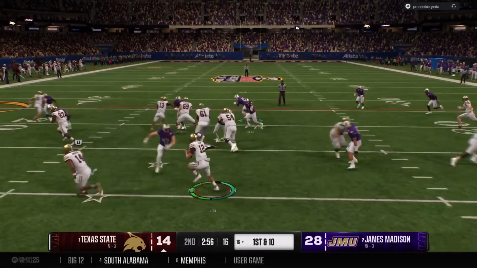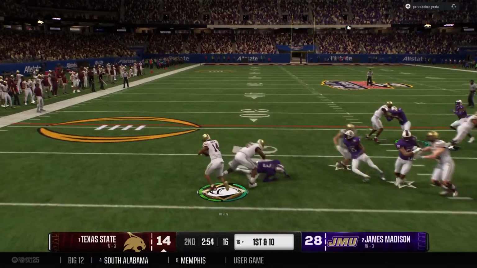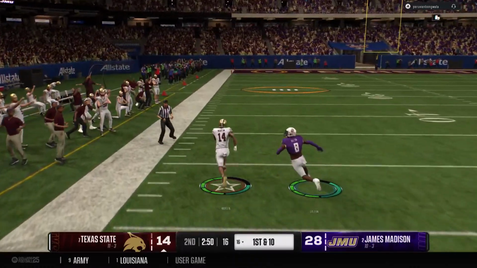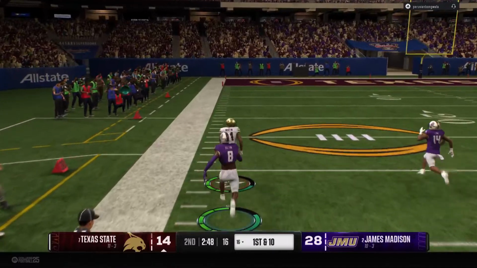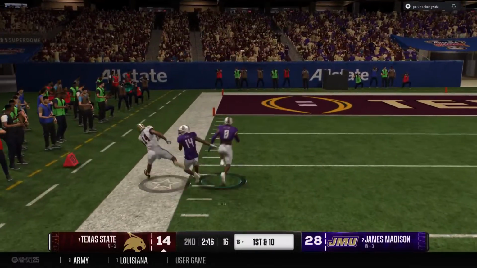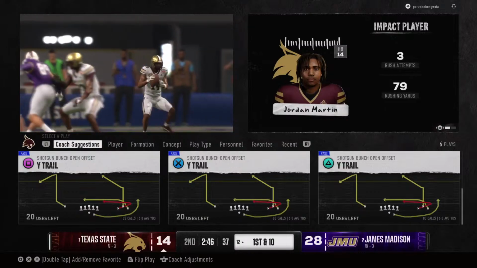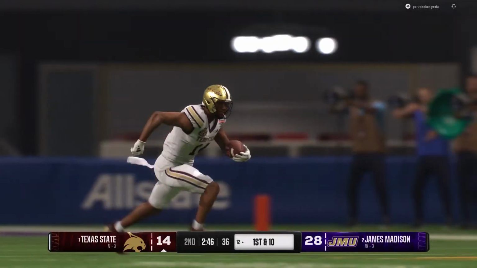We'll try to run it with the option. Pitch play to the back. Breaking free at the 35. Oh, and he breaks free. It's a foot race. And he finally goes out of bounds after a huge gain on the ground. Nice play. Chris, how about that?